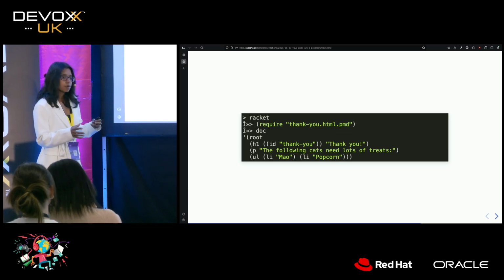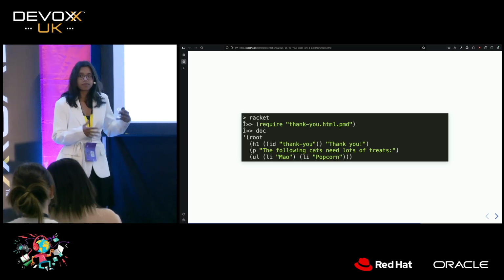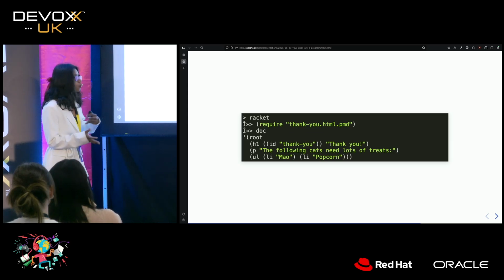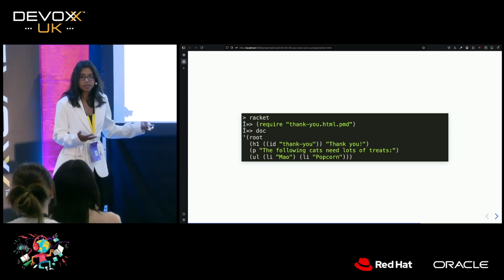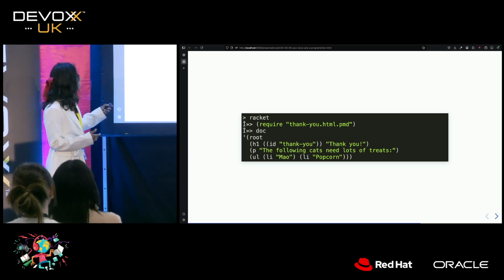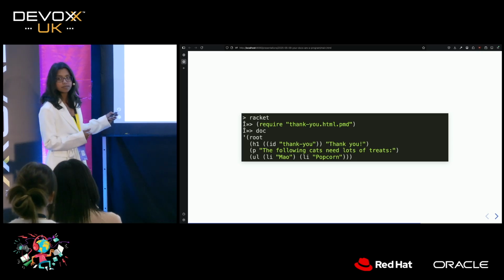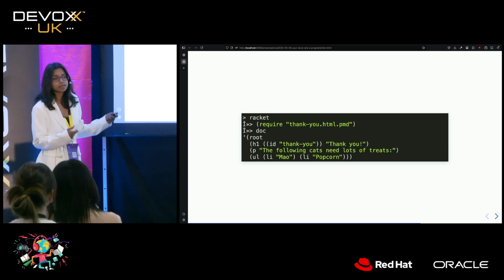So Pollen is a language which is written in Racket. You write in it in something that's very similar to Markdown, and what it outputs when you evaluate it is a list, right? But it's a list that looks very, very similar to the HTML that we want to end up with.